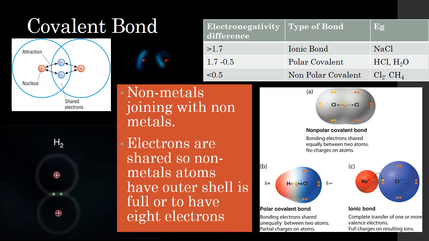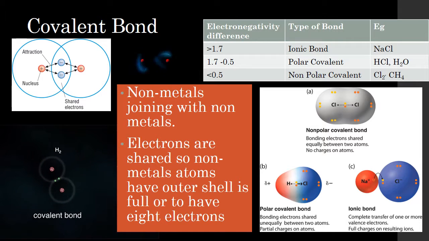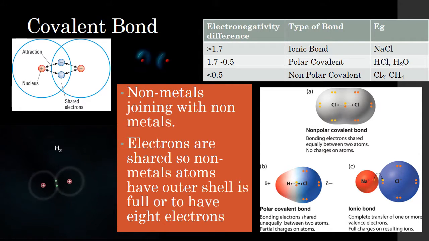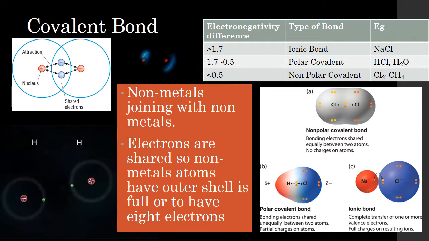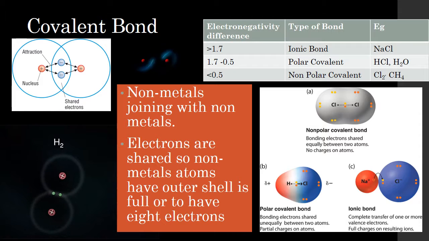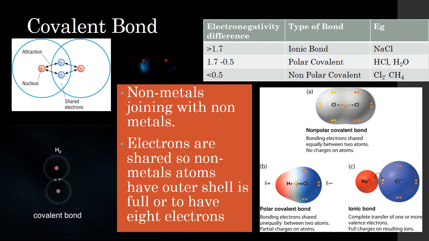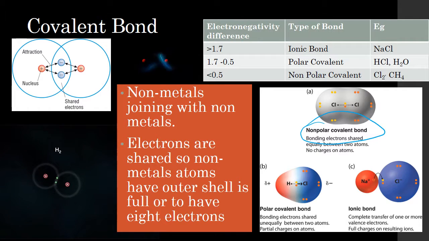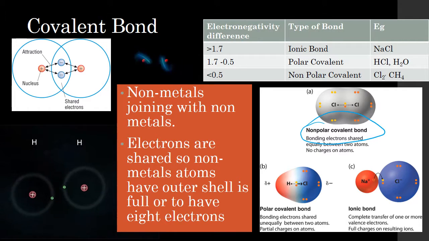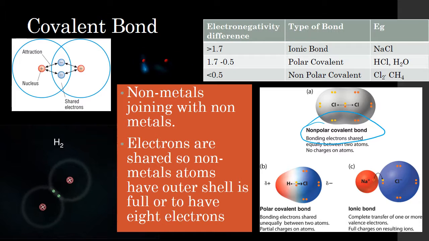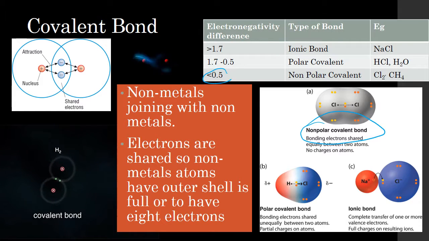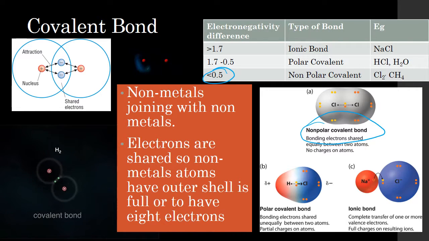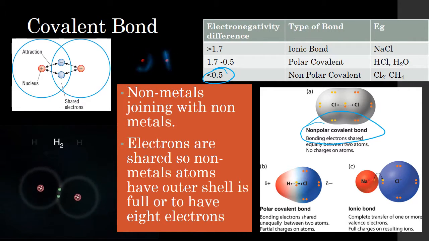Now, if I want to look at covalent bonding, it's when the electrons are shared. So the classic example is looking at two atoms of the same type. It's going to form a non-polar bond. So when the electronegativity, that's the ability to attract electrons, is quite similar, or there's less than a half difference in electronegativity, you're going to form a non-polar covalent bond.